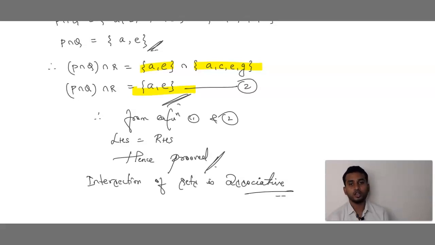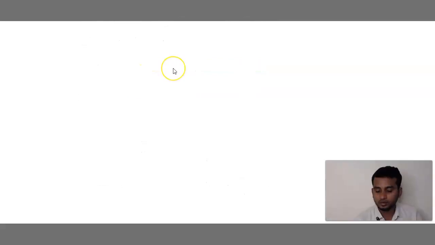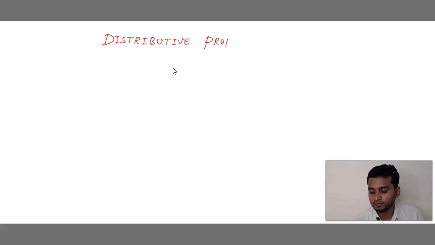I hope you have understood how to solve the problems related to the associative property. We have done the commutative property and the second property is the associative property. Now let me solve one more property of sets. Listeners, the next property is the distributive property. It is a very important property.